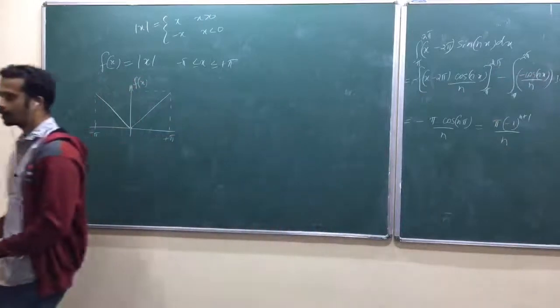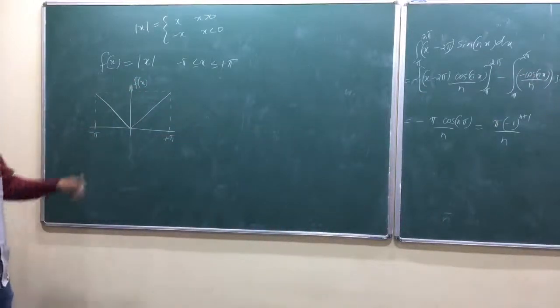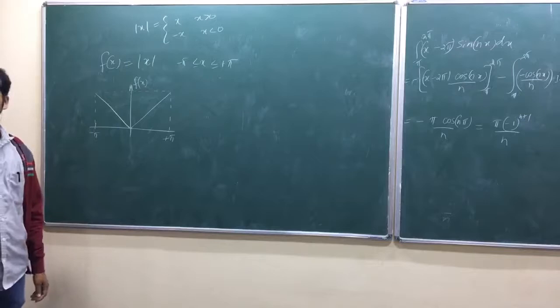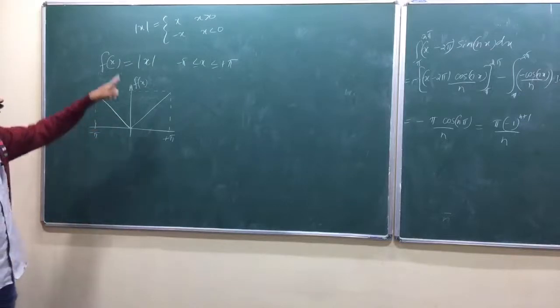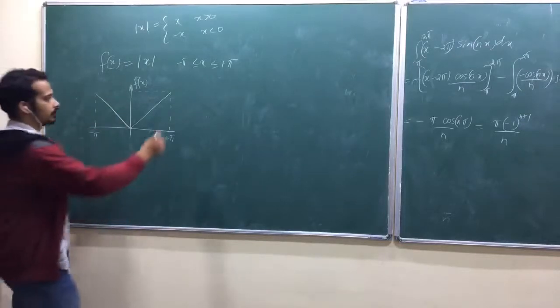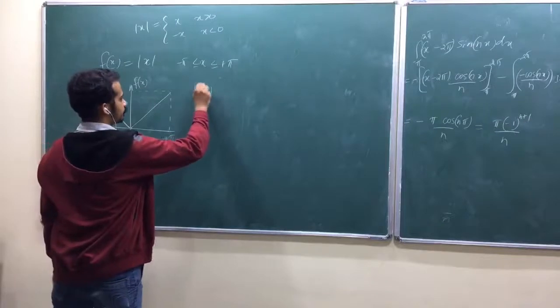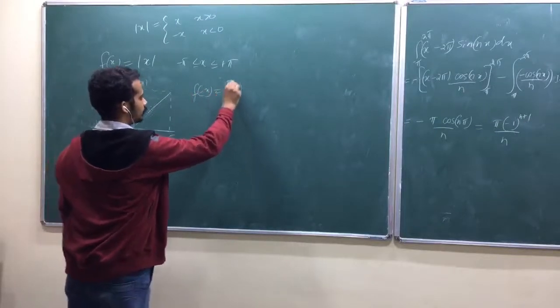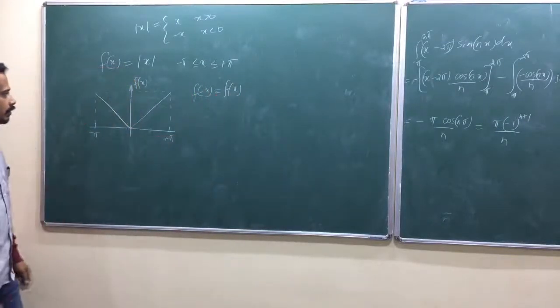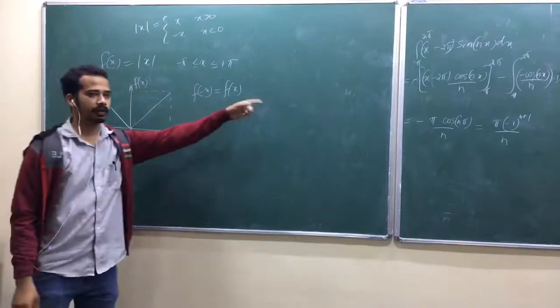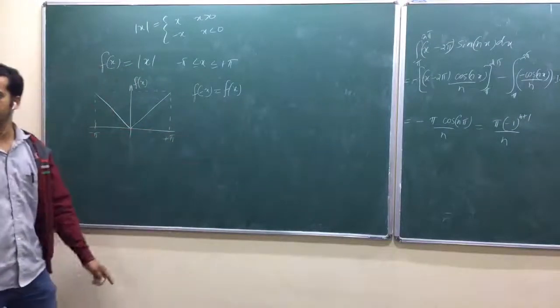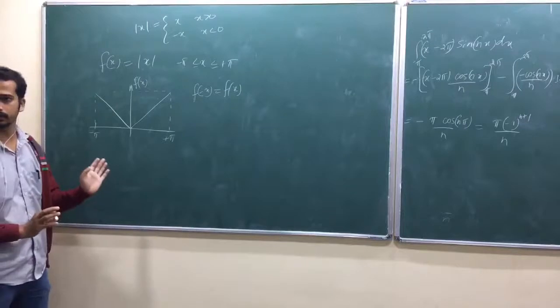If it contains sine, the condition f of minus x equal to f of x will not be satisfied, isn't it? So, this is an even function, f of minus x equal to f of x, am I right? So, this condition will be satisfied by cos only, that is why this expansion should contain cos. It can contain a constant, okay.